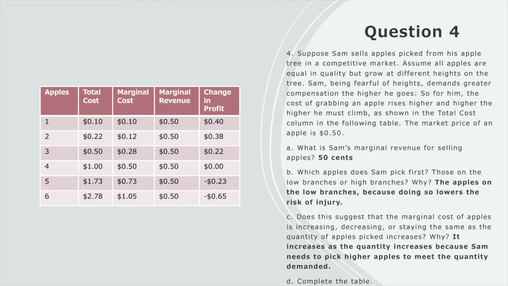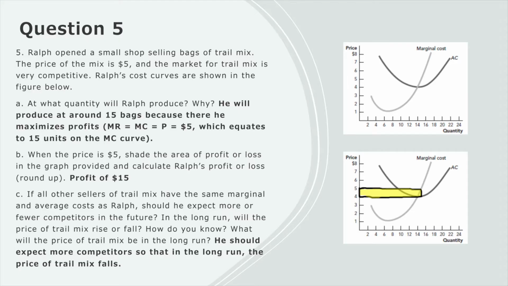In question 5, we're talking about marginal cost, actual cost, and profit. For A, Ralph is going to produce 15 bags of trail mix because that's where the price, or marginal revenue, which is $5, is equal to the marginal cost. In part B, we're looking for the profit at that price of $5 mark.